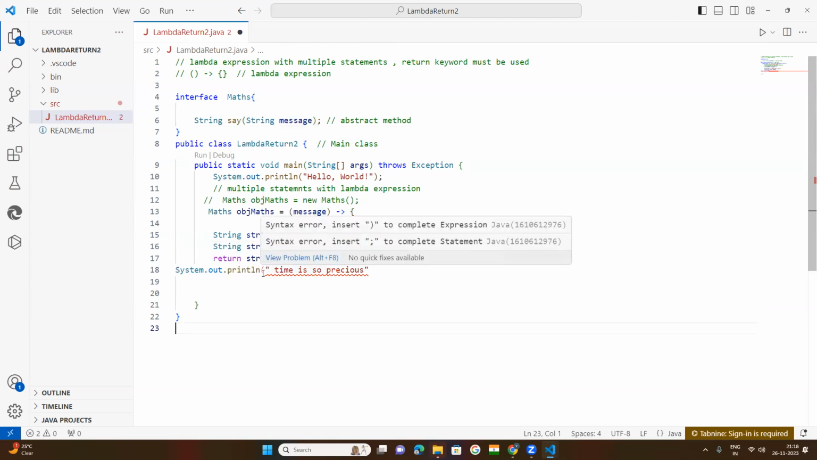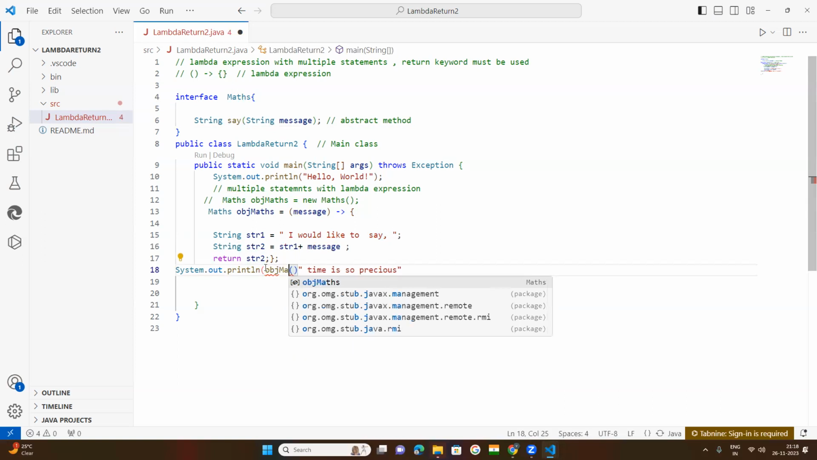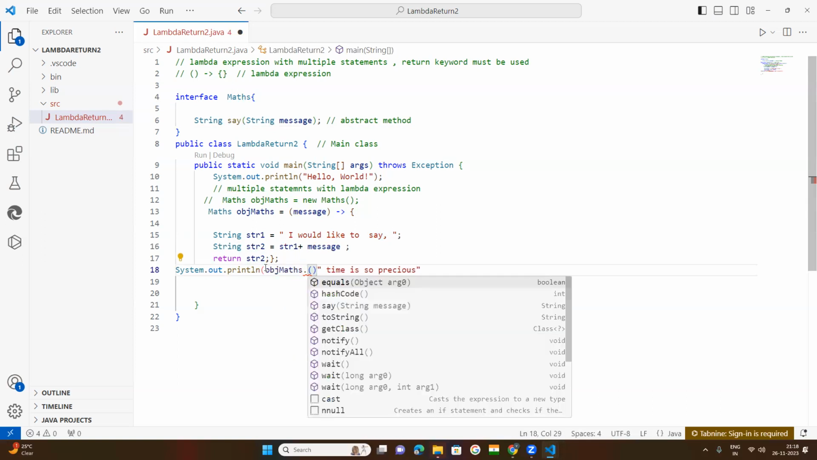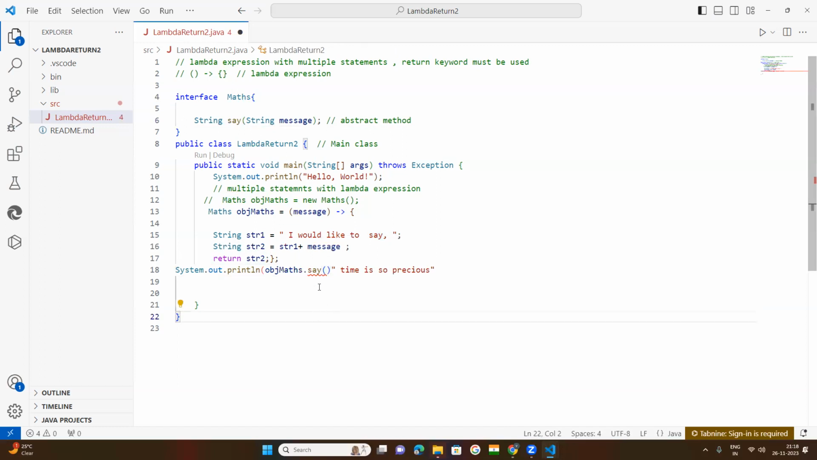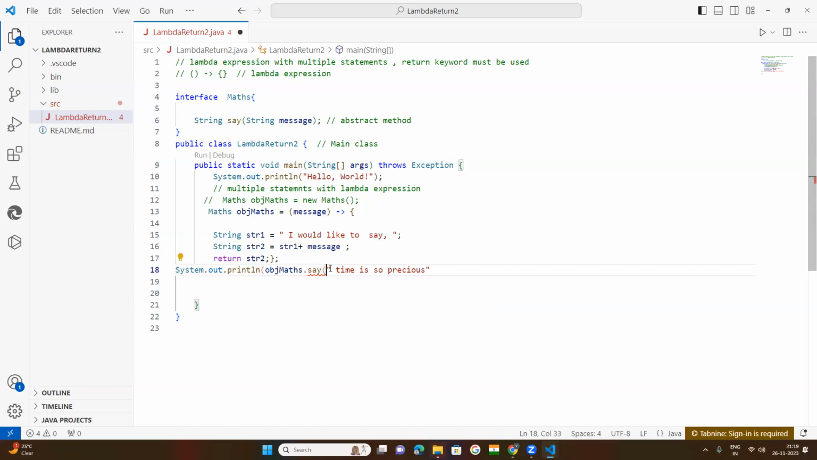You call that method. What is our method? Method name is say. That will be called with the object name. Where is that object? This is the object. Obj mass dot say. This is the method. Now within the method, you close this one and accept this one.